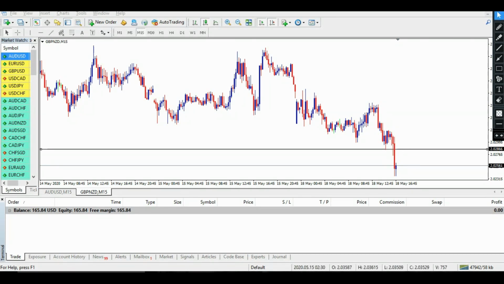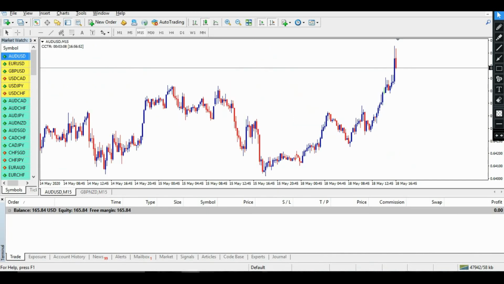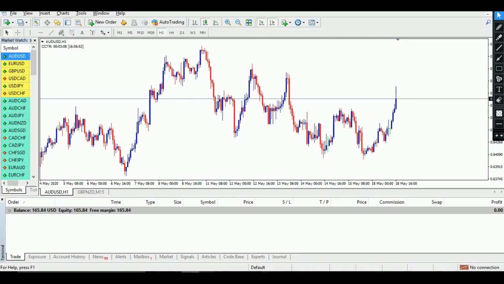So now see the price. First, before I tell you, AUD/USD is now reversing, but it was going against me, and I had placed my stop loss.